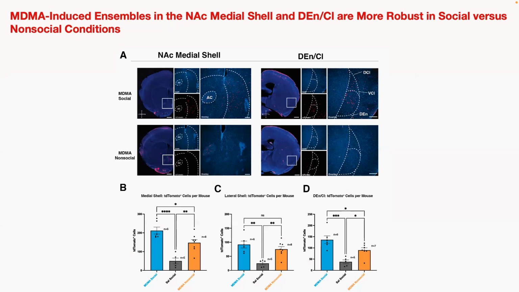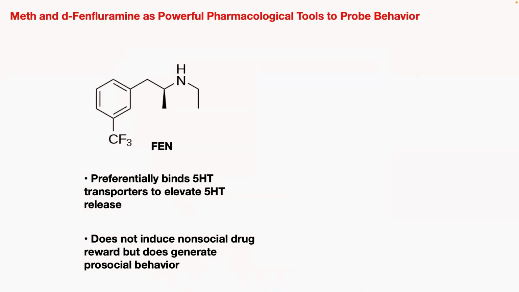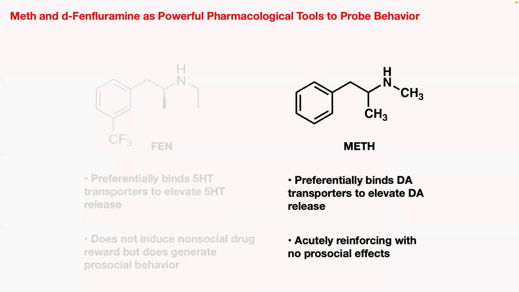Fenfluramine and methamphetamine offer a means to do so. Fenfluramine is a substituted amphetamine with mechanistic similarities to MDMA. This compound, however, acts as a selective serotonin-releasing agent. Like MDMA, fenfluramine delivery also enhances social preference among rodents while displaying limited acute reinforcing properties. By contrast, methamphetamine primarily interacts with the dopamine transporter to augment dopamine release. Unlike MDMA and fenfluramine, however, methamphetamine administration does not appear to increase rodent sociability. The drug is also acutely reinforcing.